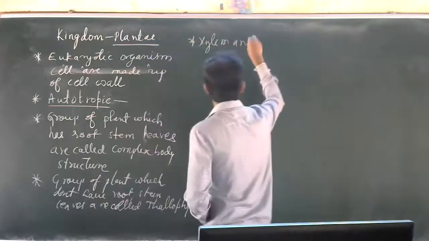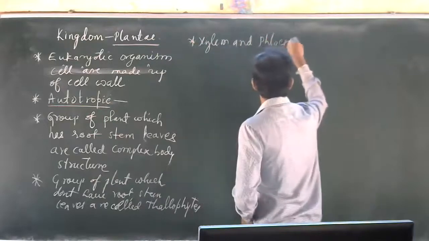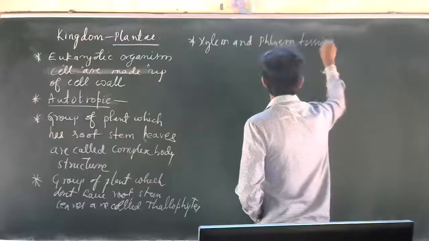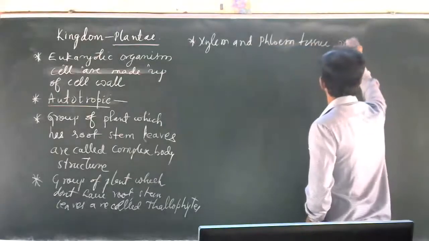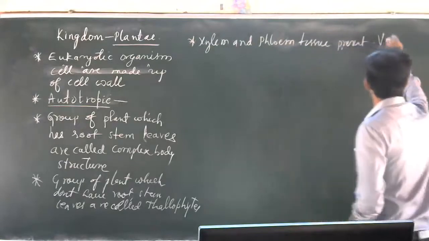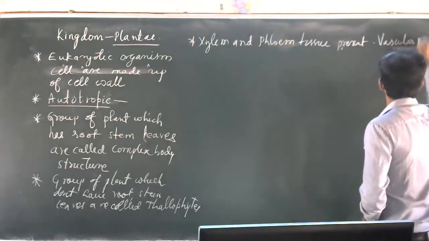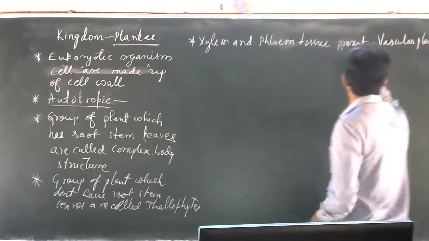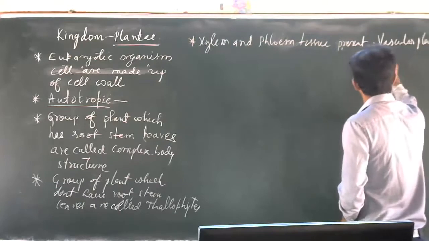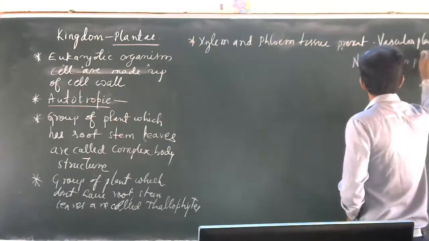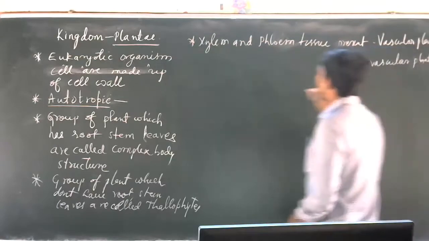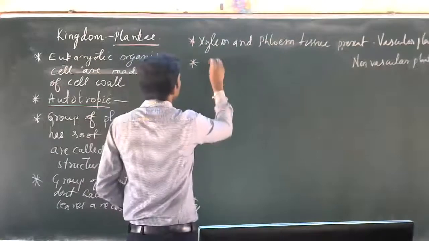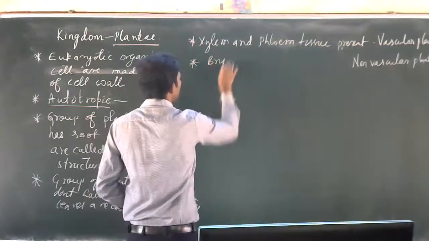If xylem and phloem tissue are present, that is a vascular plant. If they are not present, it means a non-vascular plant. Non-vascular plants, vascular plants. Understood? So non-vascular ones are actually the bryophytes.